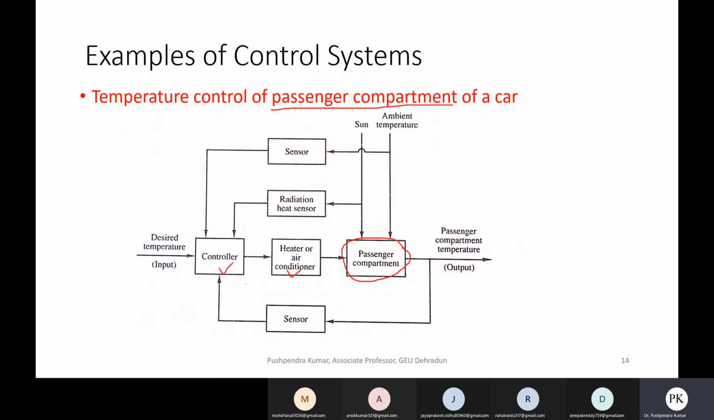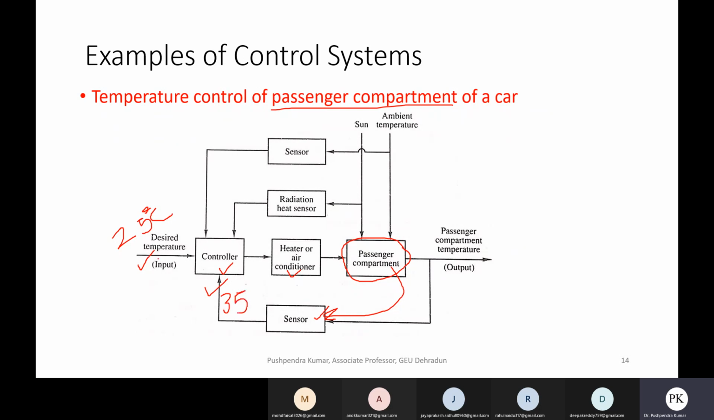This controller takes feedback actually. So there is a sensor which measures the temperature of this compartment, and it compares this temperature with the desired temperature. Say I want the desired temperature 25 degrees C. But when it is measured from the sensor, it is found that the temperature is 35.